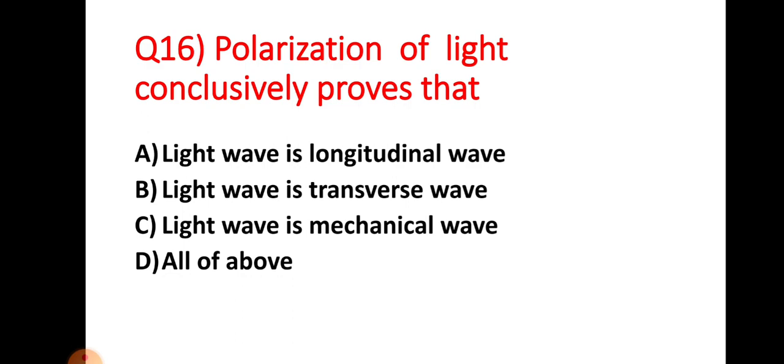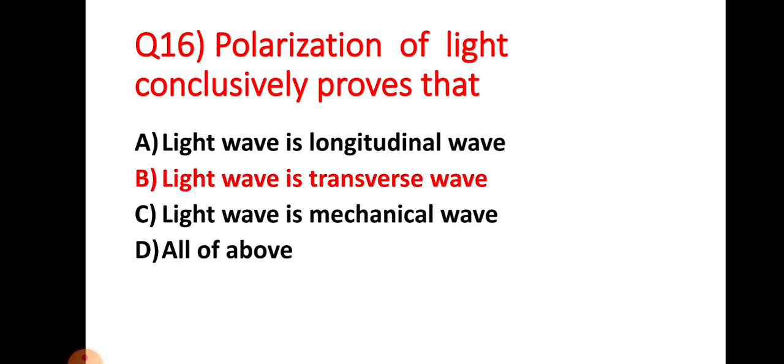Now let's see question number 16. Polarization of light conclusively proves that the light wave is a transverse wave, because a longitudinal wave cannot be polarized. Longitudinal waves are already polarized waves. So the polarization nature concludes that the light wave is a transverse wave. Option choice B is the right answer.